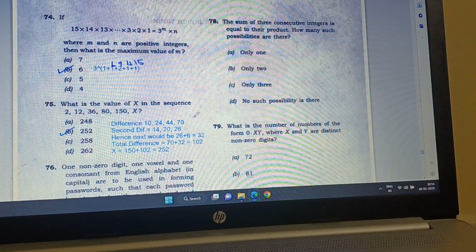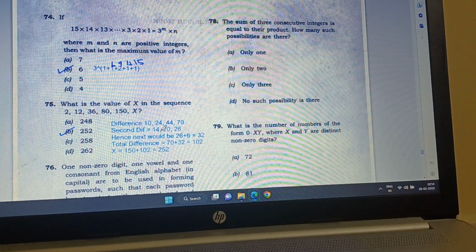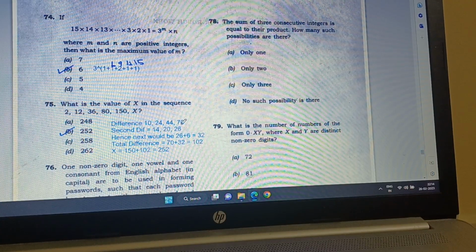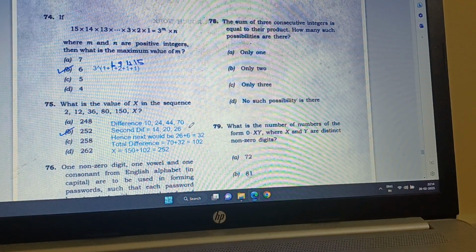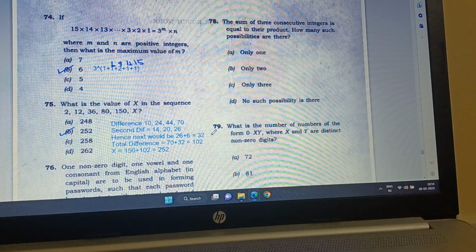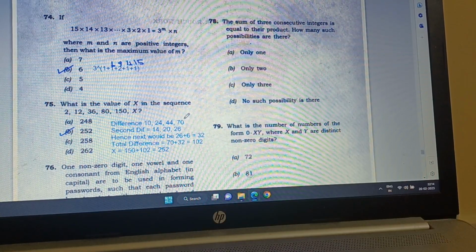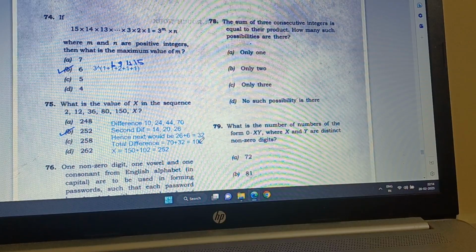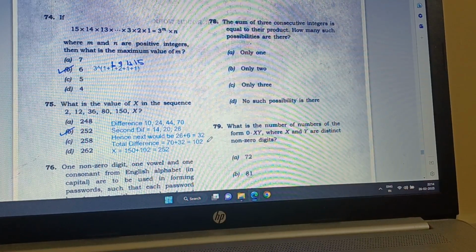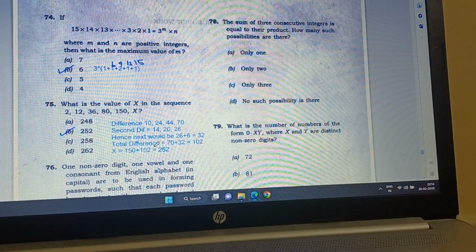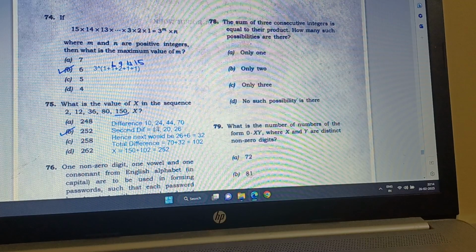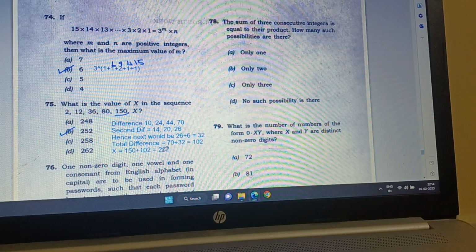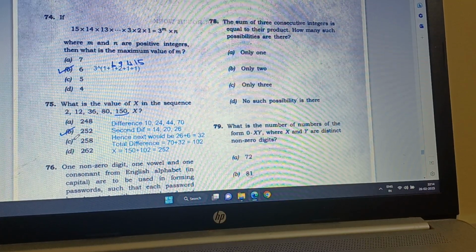So let's go for the second difference. What is the second difference? This difference is 14. Then this difference is 20. And then this difference is 26. So we get the pattern that it is increasing by 6. So the next difference should be 32. And then the first difference is 70, so 70 plus 32 will be the total difference. That will be 102. Hence, x is equal to 150 plus 102, which is equal to 252. So B is the correct answer.